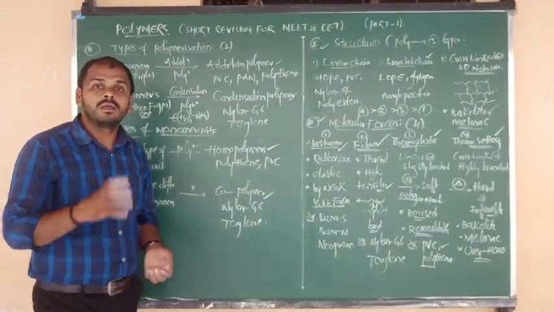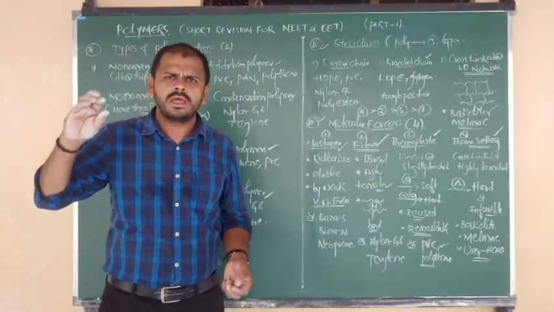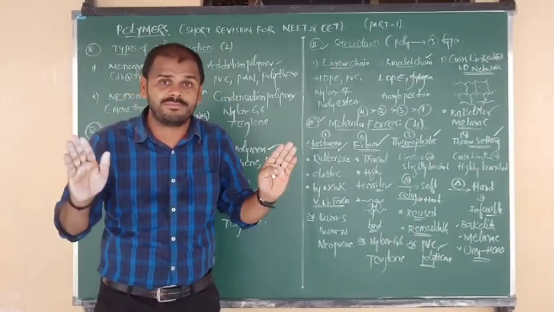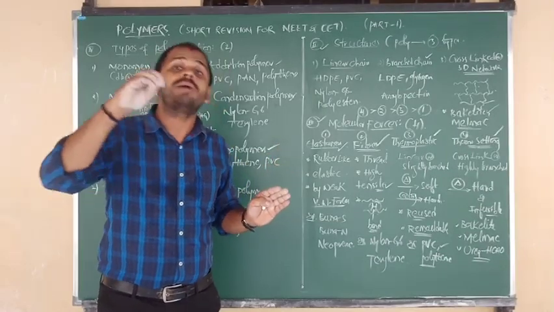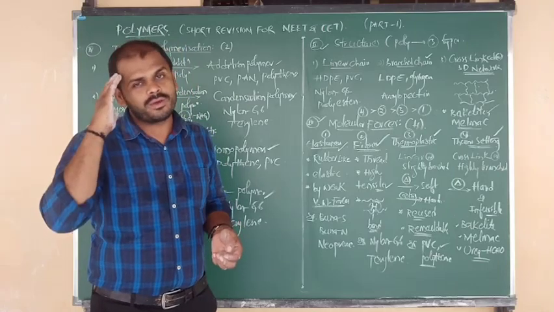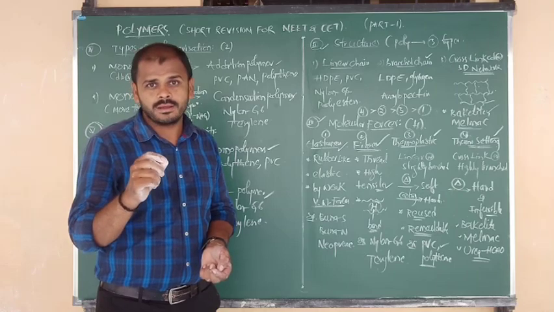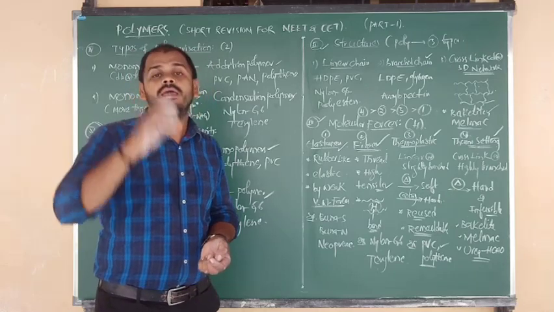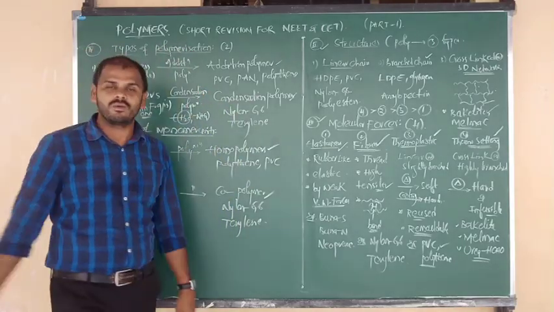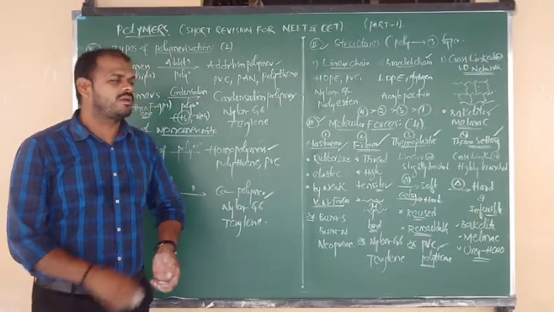After that, around 20 to 25 polymers are there. For all the 20 to 25 polymers, just try to know the monomer name and monomer structure. These two are enough. If you know the monomer name along with the structure, you can do the preparation easily, and you can write the final product yourself, 100%. So try to know the monomer names; you must remember them. Any one question will be there. In the previous year in KCET exam, 2 questions were repeated from the CET exam, from polymers. So don't neglect it. Okay?